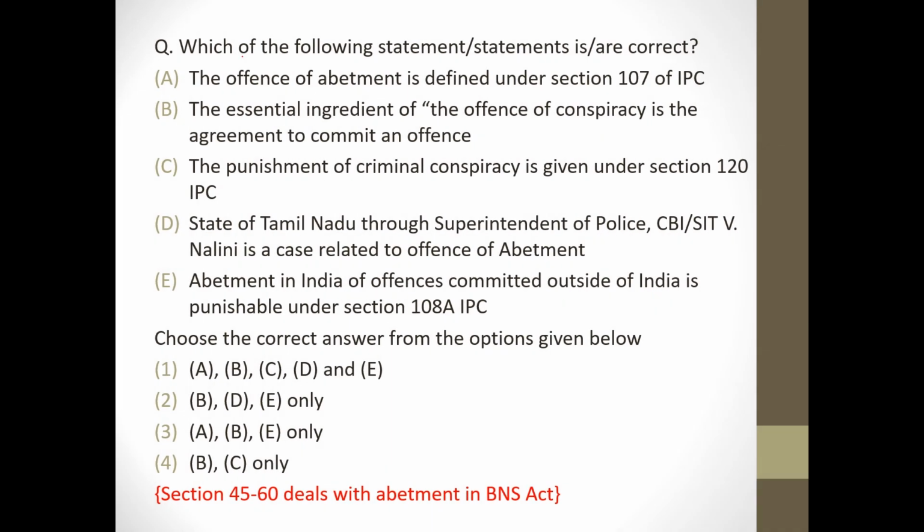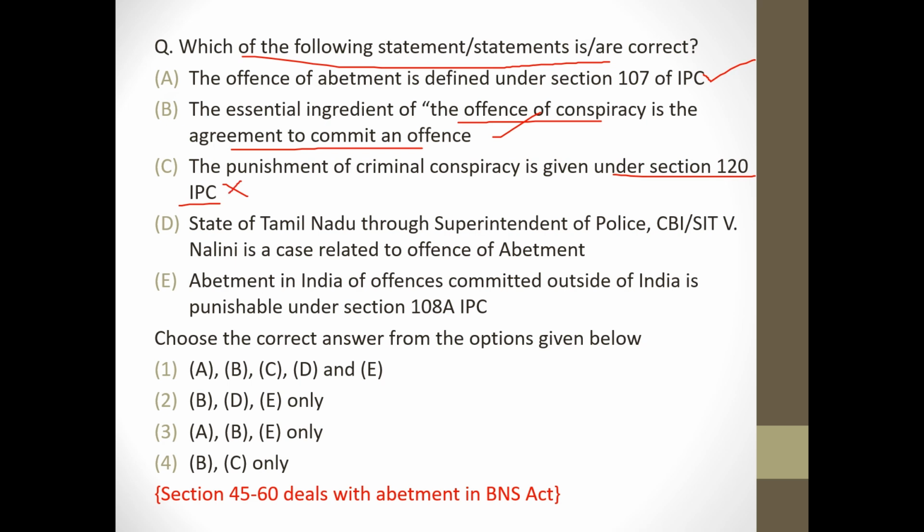Next question. Which of the following statements are correct? The offence of abatement is defined under section 107 of IPC. Correct. The essential ingredient of the offence of conspiracy is the agreement to commit an offence. Is correct. The punishment of criminal conspiracy is given under section 120 IPC. Wrong. Section 120B में given है.